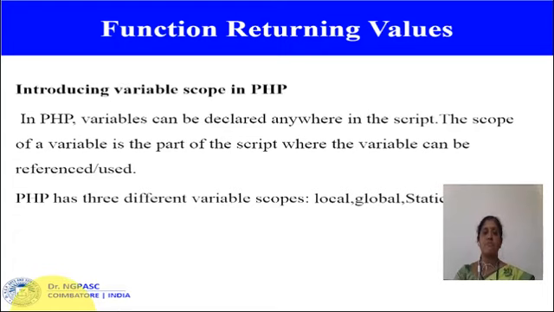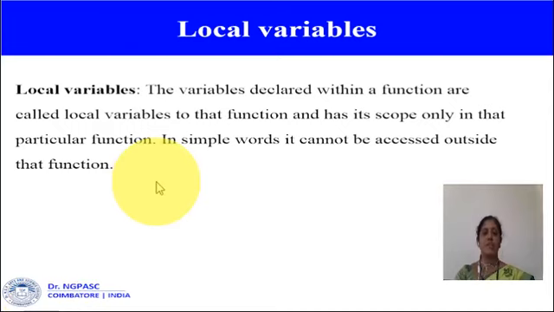Next, variable scope. In PHP, variables can be declared anywhere in the script. The scope of a variable is the part of the script where the variable can be referred to or used. PHP has three types of variable scopes. The first one is local, the second one is global, and the third one is static. First is local variables. The variables declared within a function are called local variables, and they have scope only in that particular function. In simple words, they cannot be accessed outside the function.